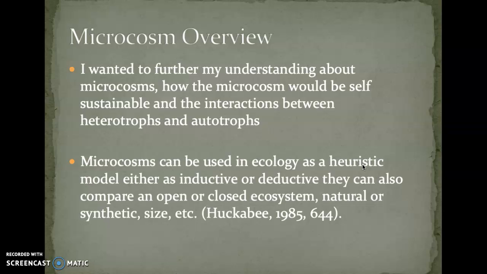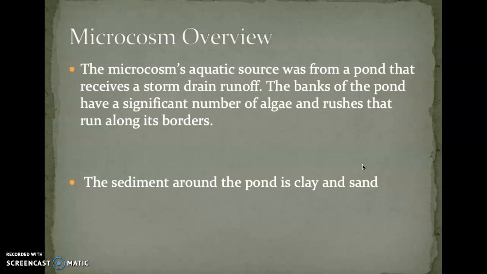The microcosm's aquatic source was from a pond that receives a storm drain runoff. The banks of the pond have a significant amount of algae and rushes that run along its borders. The sediment around the pond is clay and sand, but challenging to get samples due to the extreme heat that's found in northern Texas from May to November.